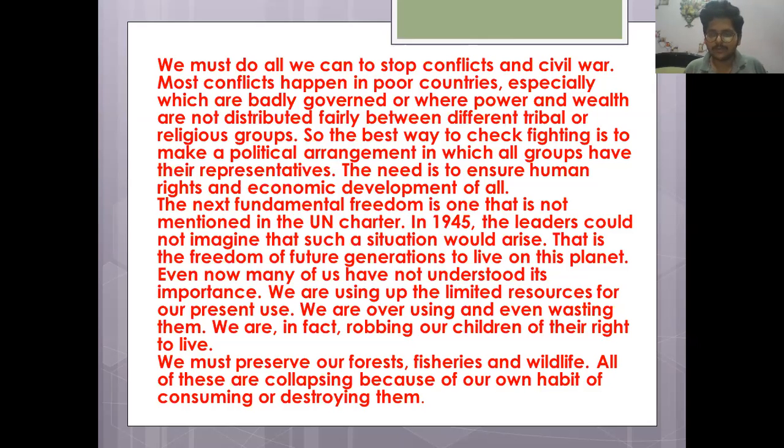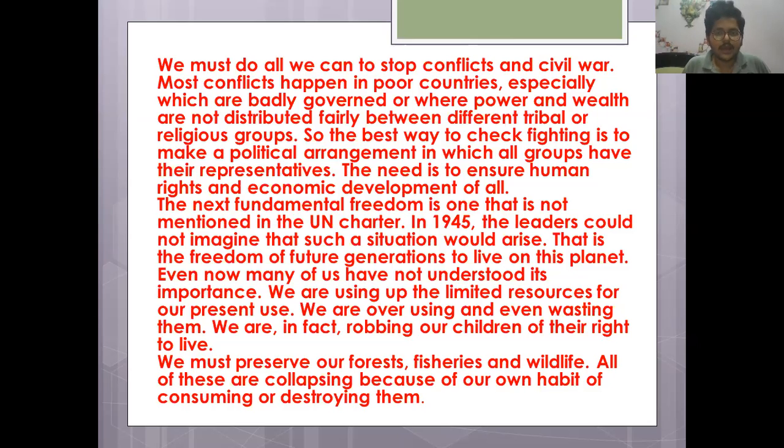The conflicts between the communities, between the people, and the civil war mostly happen in the poor countries or the countries which are very badly governed, and the power and the wealth, meaning the money, the income, is not equally distributed among each and every section of the society. So most of the wars happen in those regions only.